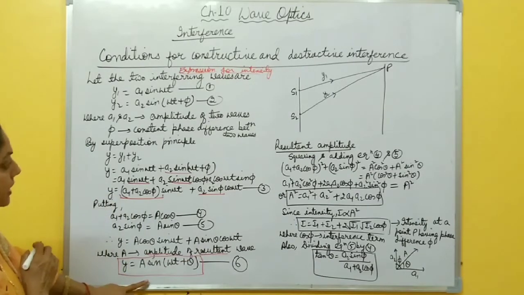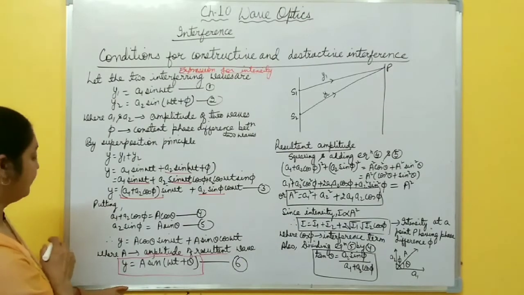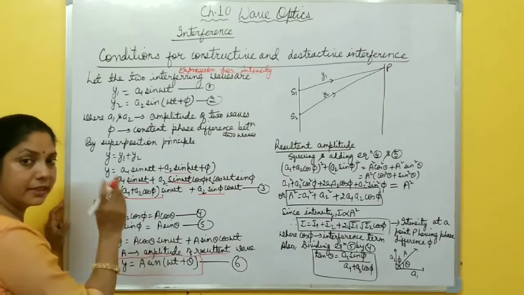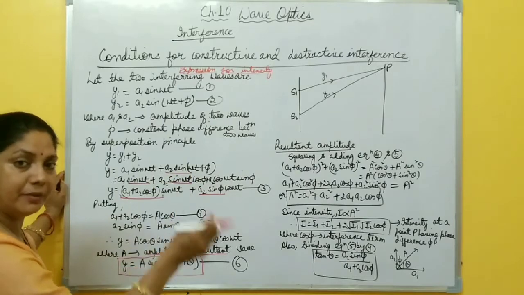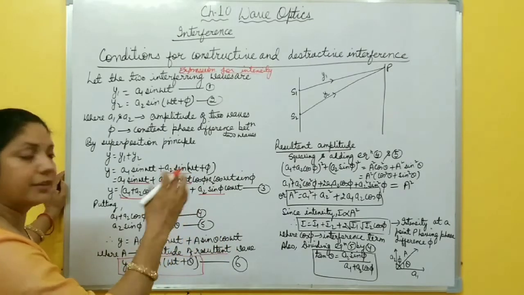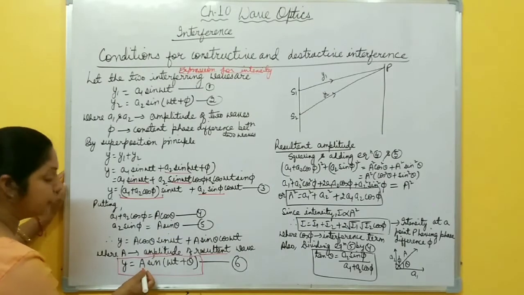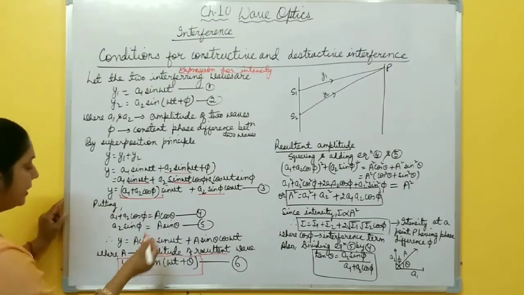Y equal to A sin(omega t plus theta). The resultant is also a sinusoidal wave, right? Now, what is the value of this resultant amplitude? Because intensity depends on amplitude, whether the amplitude is maximum or minimum. In this way, constructive and destructive interference is formed. So first, I am going to find the value of amplitude and then intensity. So how do you find this A?